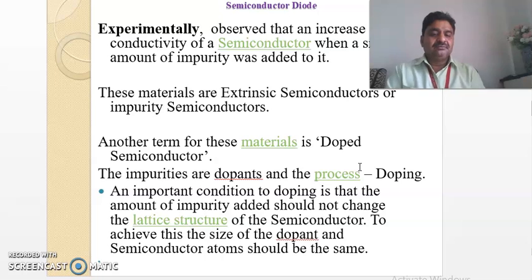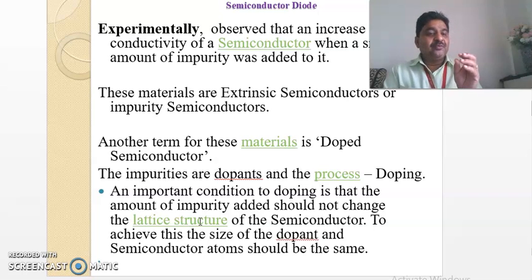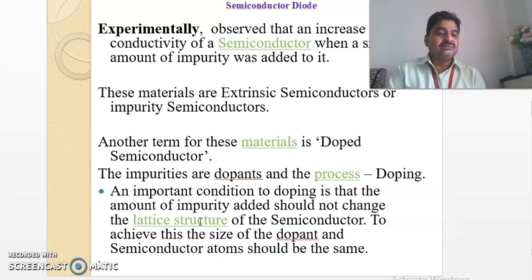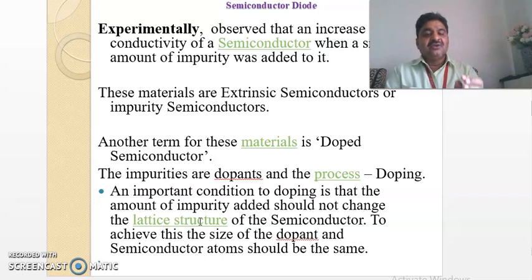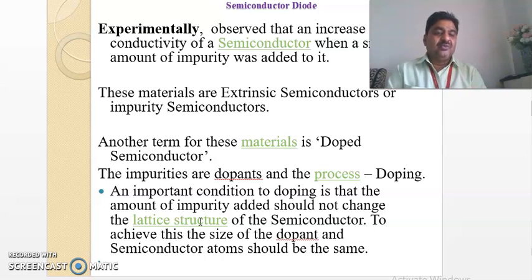An important condition for doping is that the amount of impurity added should not change the lattice structure of the semiconductor. One has to concentrate on the amount of impurity being doped, so that there is no change in the lattice structure of the pure form.